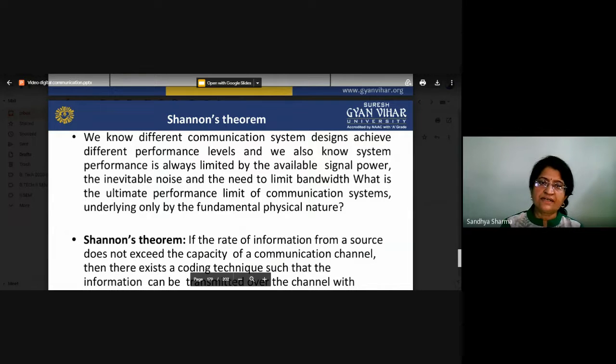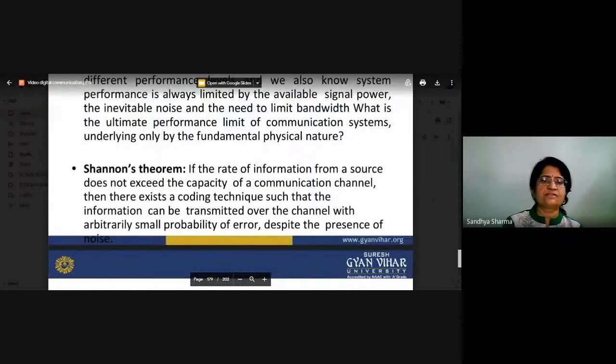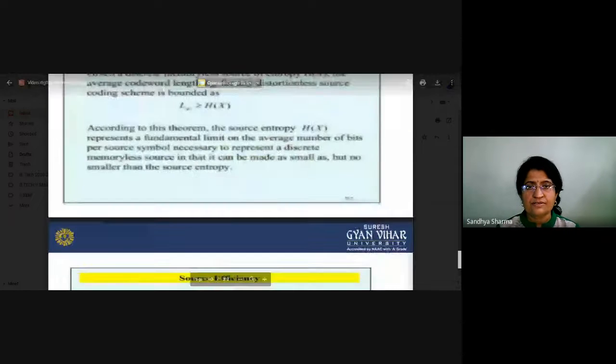Now we will state Shannon's theorem again. If the rate of information from a source doesn't exceed the capacity of a communication channel, then there exists a coding technique such that information can be transmitted over the channel with very small error. So we are repeating Shannon's theorem statement here.